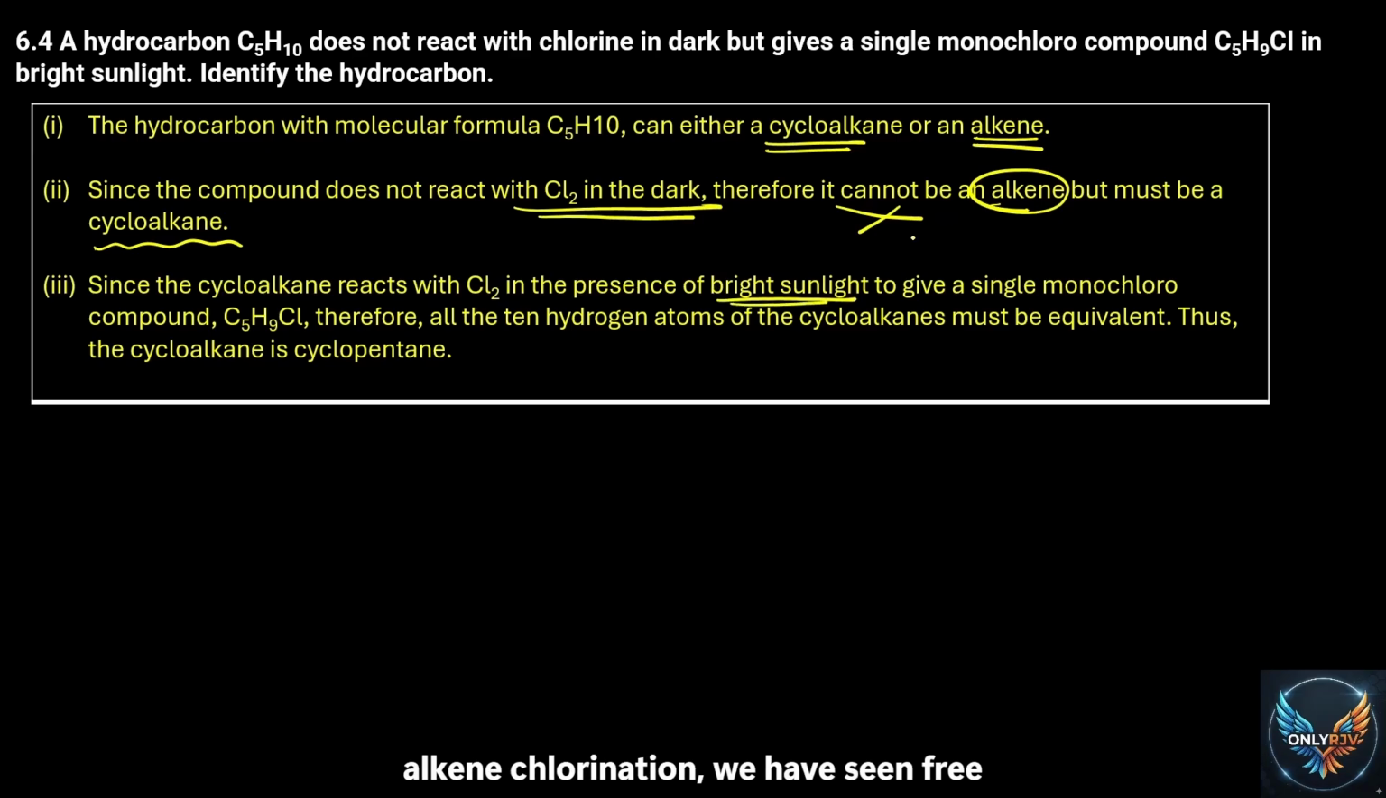Remember chlorination, we have seen the free radical mechanism in bright sunlight. It gives a single monochloro compound. There was a chain reaction, but here there is no chain reaction because all the hydrogens should be equivalent. Therefore, all the 10 hydrogen atoms of the cycloalkane must be equivalent. Thus, the cycloalkane is cyclopentane.